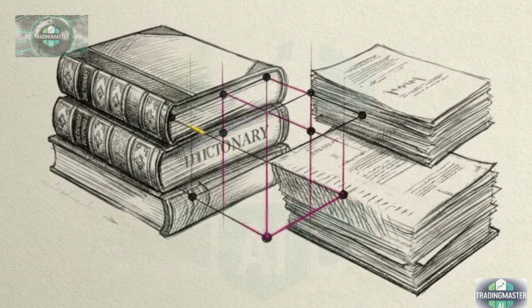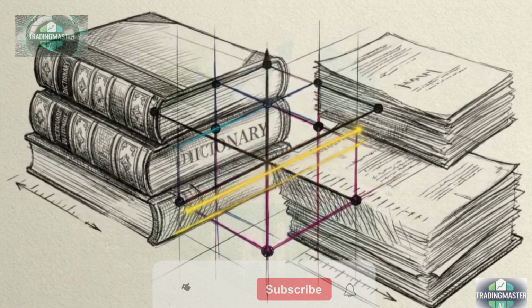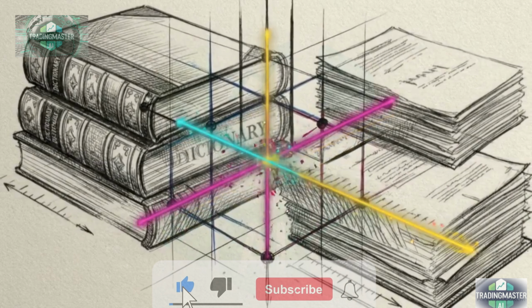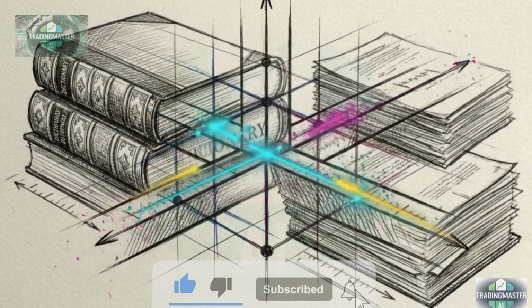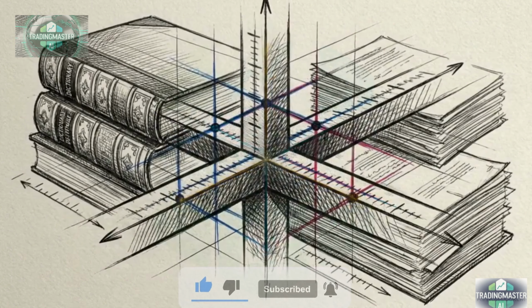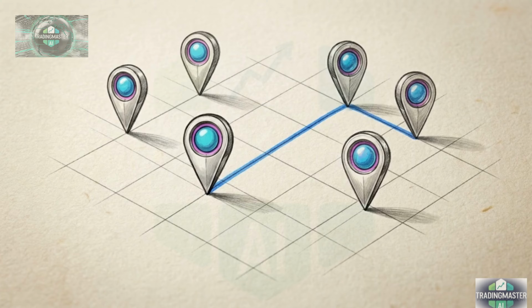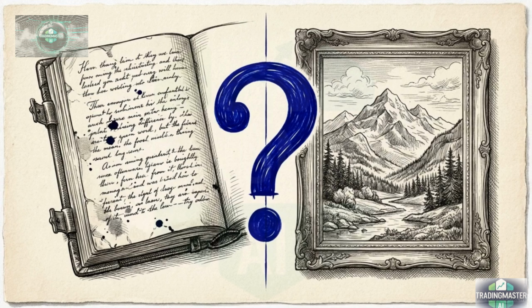Computers no longer need to read letters or memorize dictionary definitions. They bypass language entirely, using geometric distance to determine what things mean. This map works beautifully for words, but comparing completely different mediums, like trying to measure the similarity between a written poem and a painted picture, is much harder.